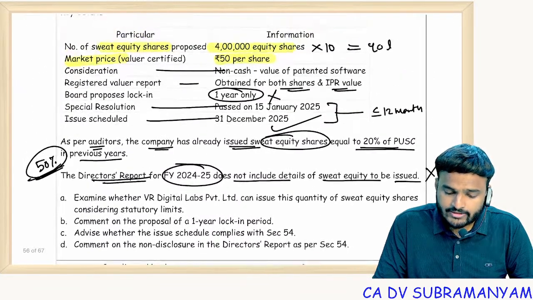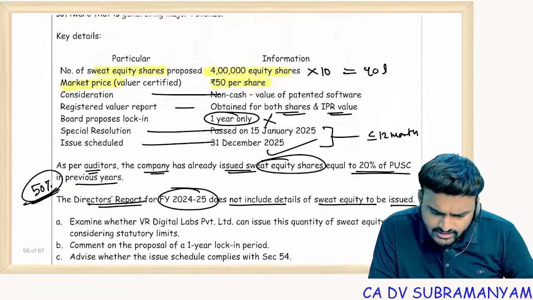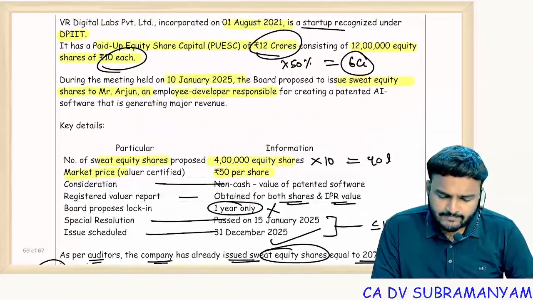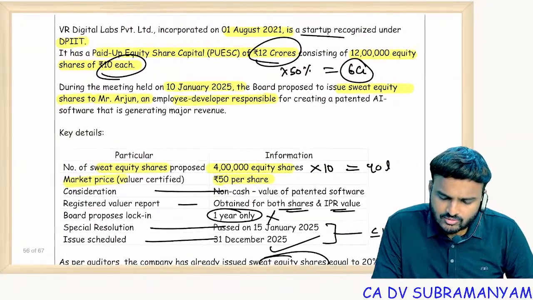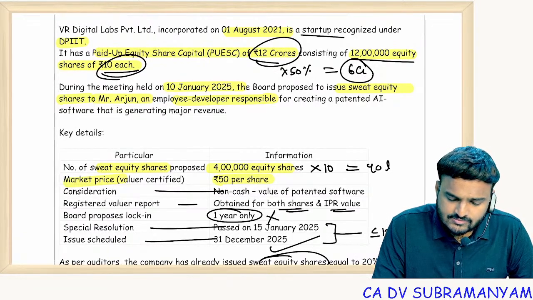Acha, wait. 4 lakh equity shares, right? Is it 4 lakhs or 40 lakhs? Oh, printing error. So 12 lakh equity shares of 10 each. The printing error is 1.2 crore. 12 lakh equity shares of 10 rupees each.